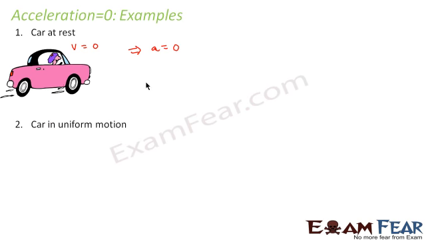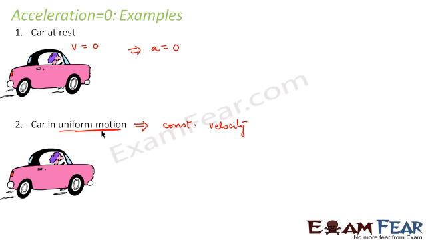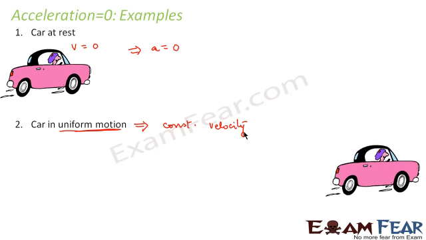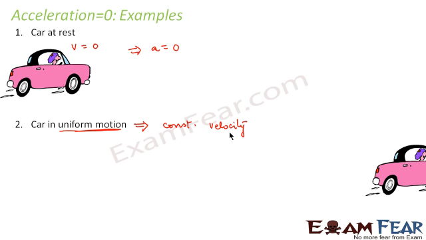Now let us look at the second example where acceleration will be equal to 0. The car is in uniform motion. What do we mean by uniform motion? Uniform motion means the car is moving with a constant velocity. That means, however the car is moving, its velocity is remaining constant. Now, what is acceleration? It is the change of velocity with time. But when there is no change in velocity at all, then acceleration will definitely be equal to 0.